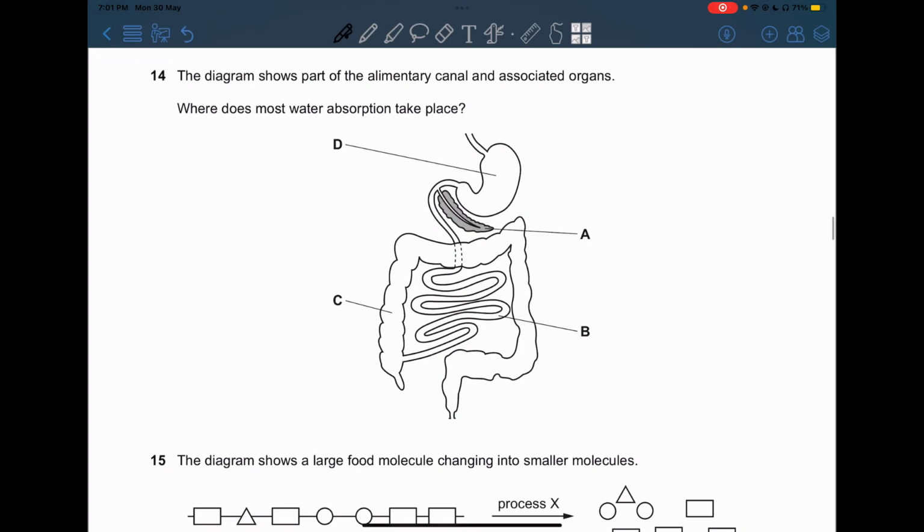Now 14, the diagram shows part of the alimentary canal and associated organs. Where does the most water absorption take place? Now we know that the most water absorption takes place in the small intestine over here, and this is the large intestine. So we're going to be choosing B.